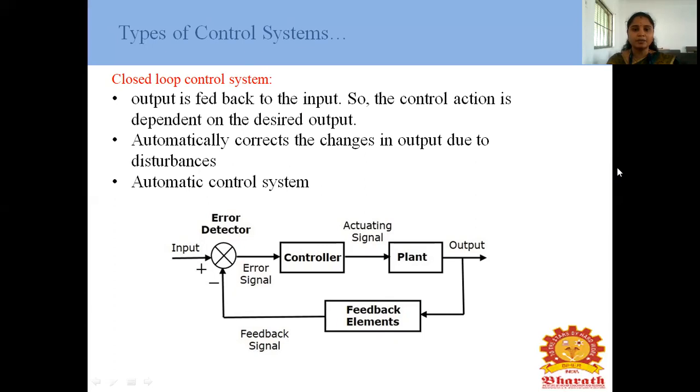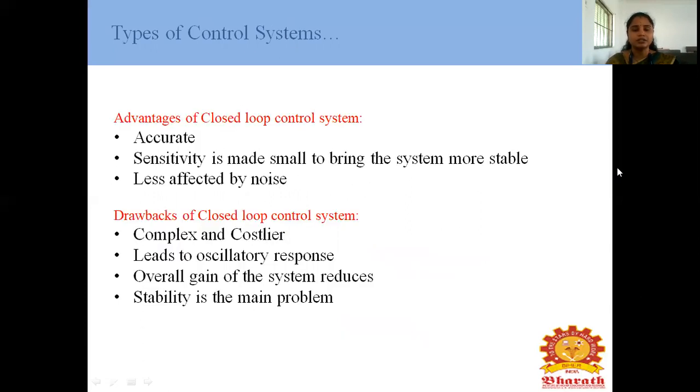We are using the feedback elements. Any changes in the output are fed back to the input through the feedback elements. The input is given to the summing point, and at the same time another input is also given to the summing point. Both the inputs are compared at the summing point and then given to the controller. The advantages are accuracy, sensitivity is made small to bring the system more stable, and it is less affected by noise.